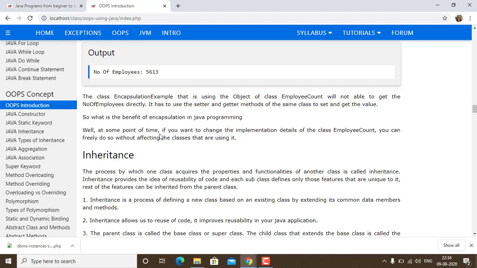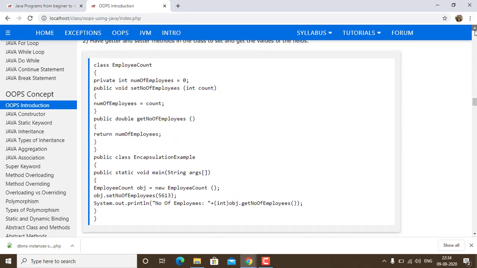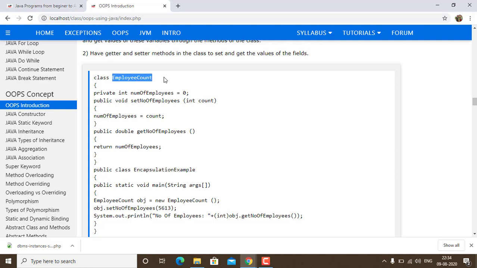So what is the benefit of encapsulating in Java programming? At some point, if you want to change the implementation details of class employee count, you can freely do so without affecting the classes that are using it. Now let us get back to the example. You can see over here what was explained, that this is an employee. Now you can check its private method.